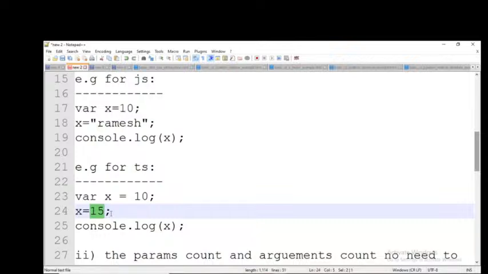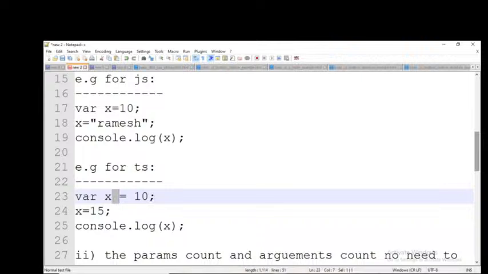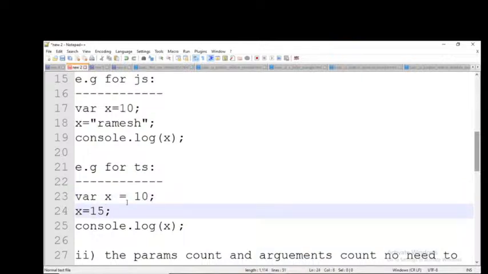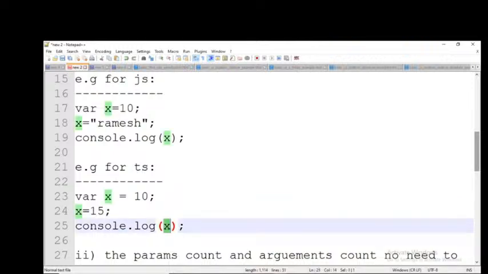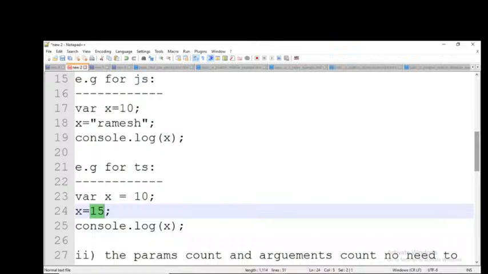Whenever the data type is not matching, it will take the first value as the main data type. Here data is a number, and here also data is a number, so the data type is matching. It will focus on the latest value only.